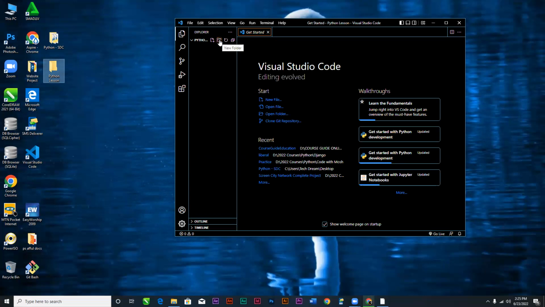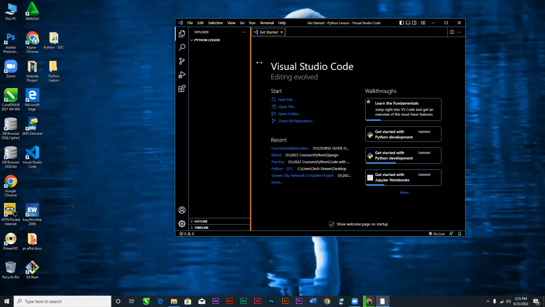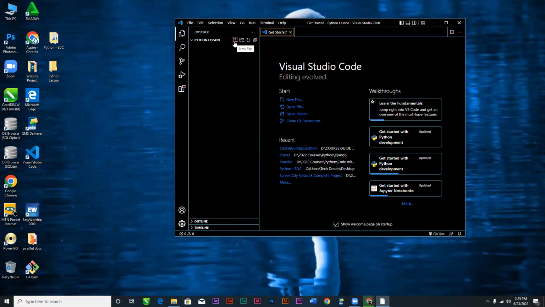And even with Visual Studio Code, you can create folders. We have the file button here, and then the folder button. If you want to create another folder inside the folder you have already opened, you can do that here. So I'm going to create a new folder and call it day 1. Hit enter.